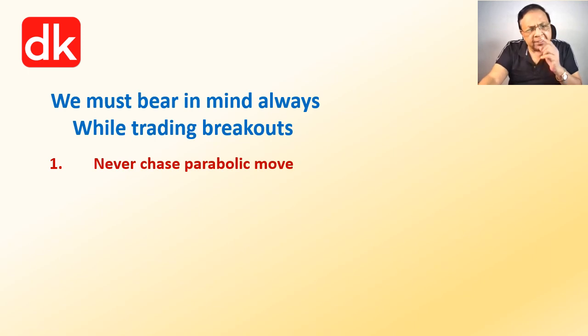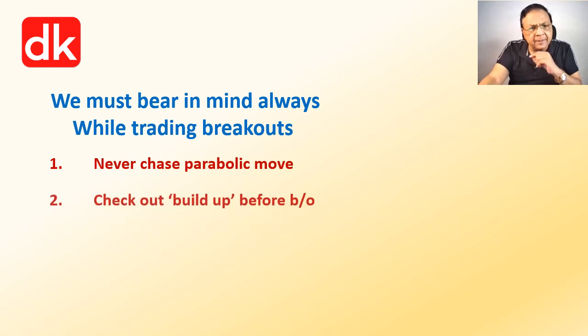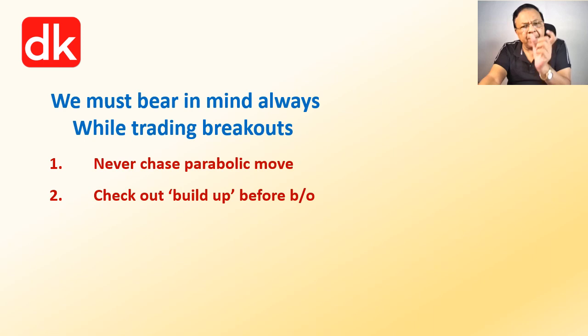Then friends, the second very important aspect is that whenever the breakout takes place, you check out the proper build-up before the breakout has taken place. Now what do you mean by the build-up? This also I will explain to you when I take up an example on the price chart so that you conceptually develop it.